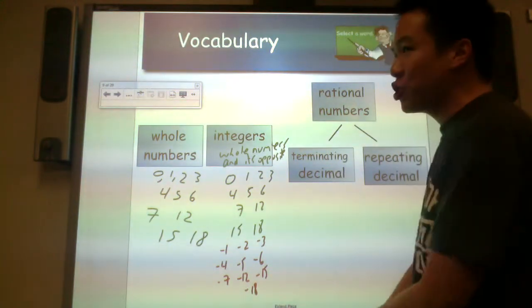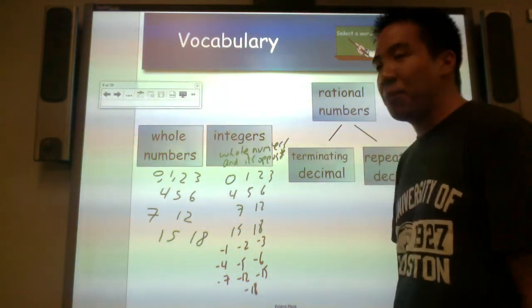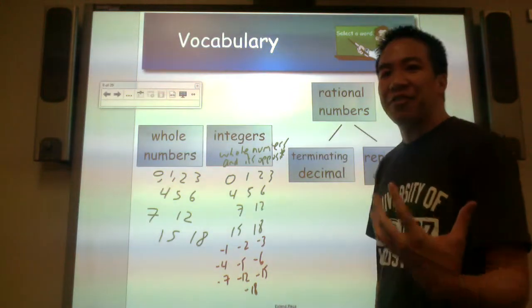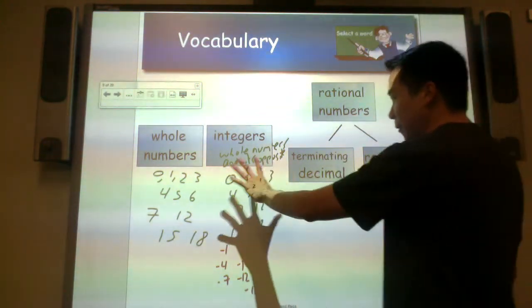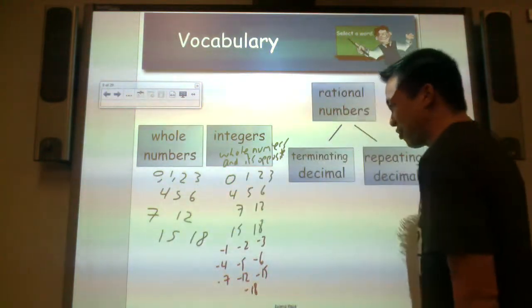So what is a rational number? A rational number is a number that can be written as a fraction. A over B. It can be written as a fraction. So let's go back here. Can any of these be written as a fraction?